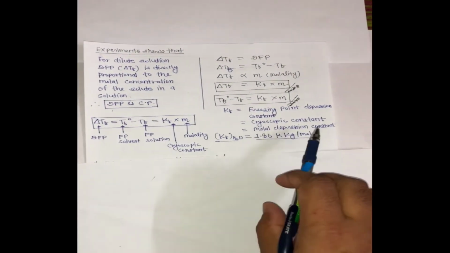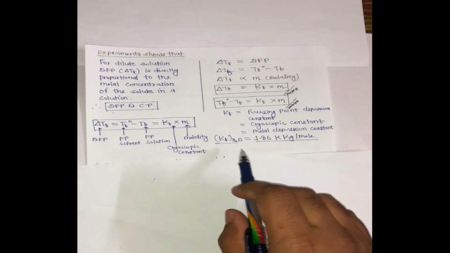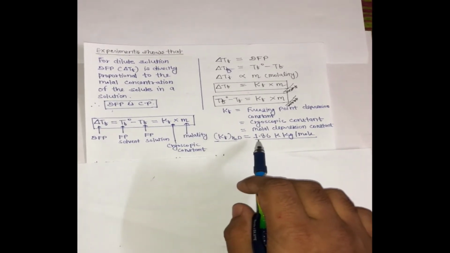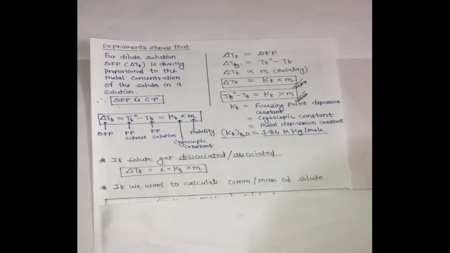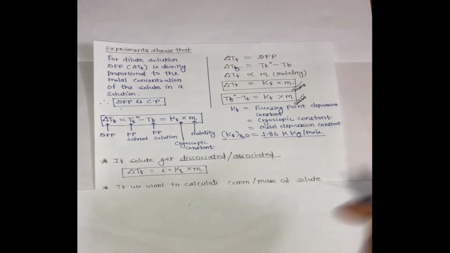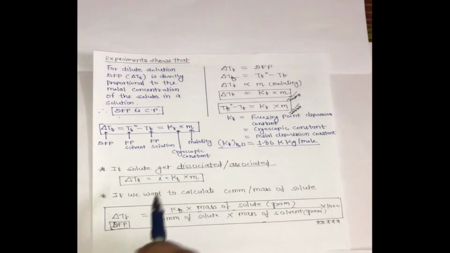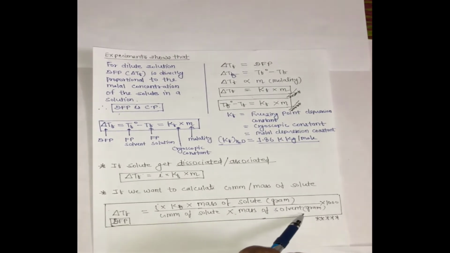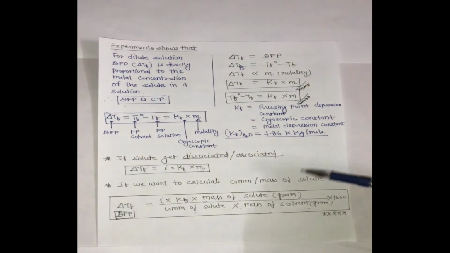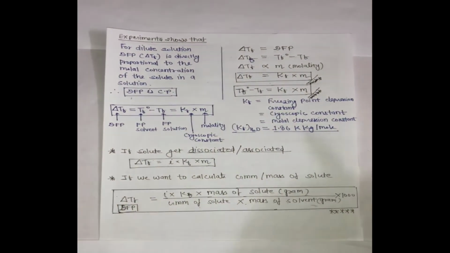What is KF? KF is the freezing point depression constant, cryoscopic constant, or molar depression constant, and the value of KF for H2O is 1.86 Kelvin kilogram per mole. Same as we did in the case of boiling point, if the solute associates, just put the value of i, nothing else. And if we want to calculate the molar mass GMM of solute, just put the value of molality. What is M? M equals molality: mass of solute divided by GMM of solute, multiplied by mass of solvent in gram, whole multiplied by 1000. For numericals we will see in the next video lesson.